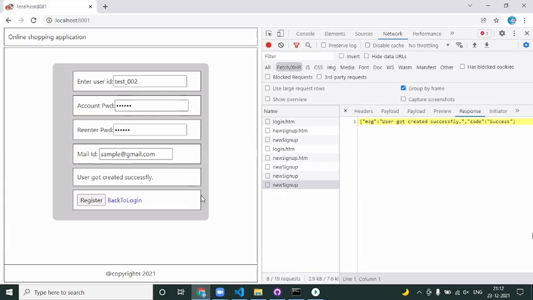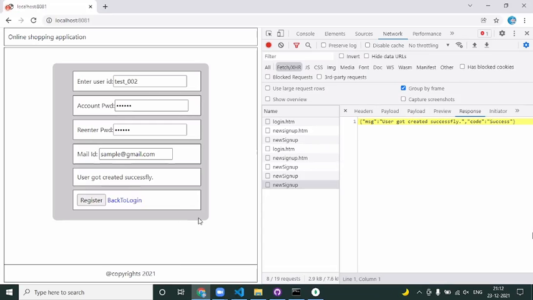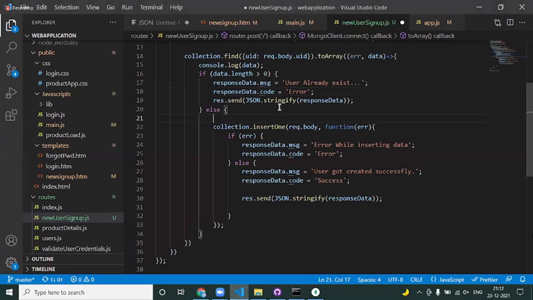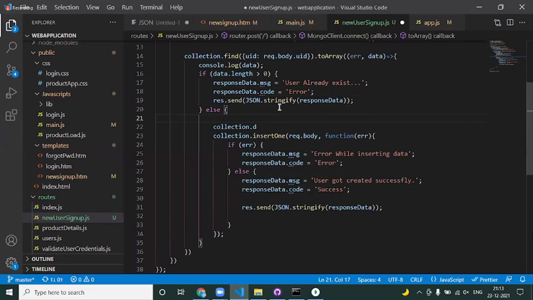What I'm saying is, in general, you don't have access to the database for read and write. That is fine. Anyway, if you want to delete the user, you need to provide an option called deregister. Once you click on deregister, you need to delete a record. So in order to delete a record, you have a method called collection dot deleteOne or deleteMany. Can you guys try that?